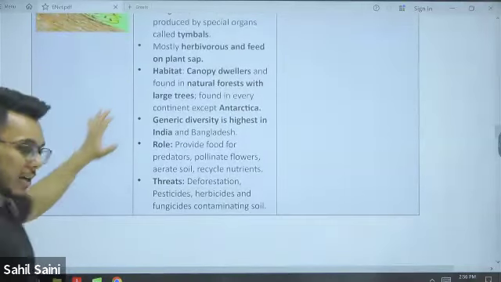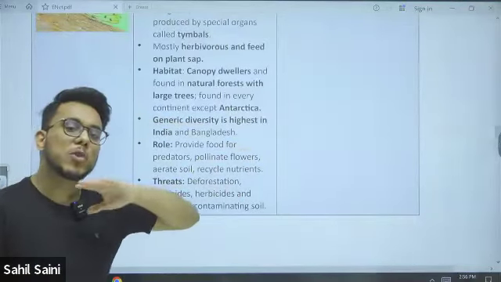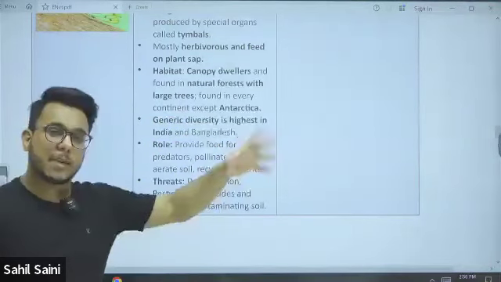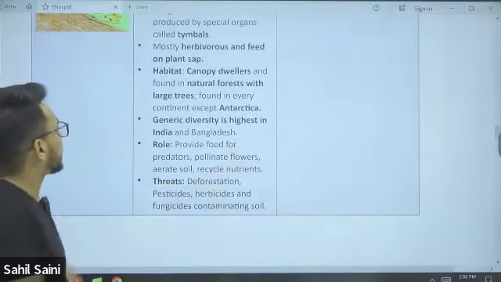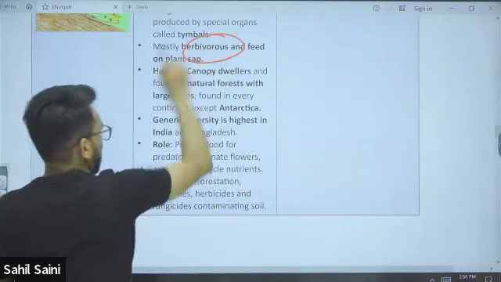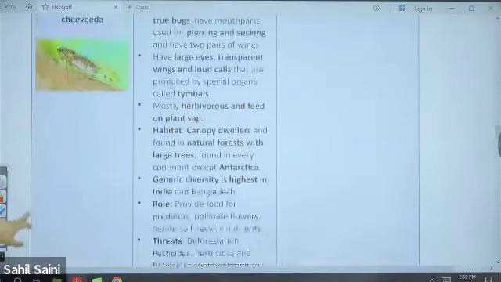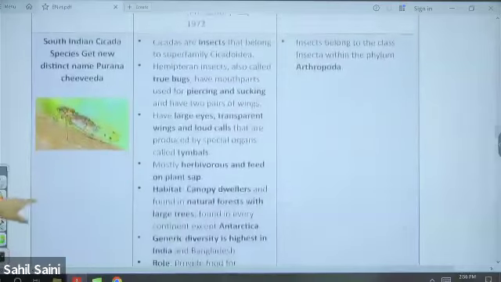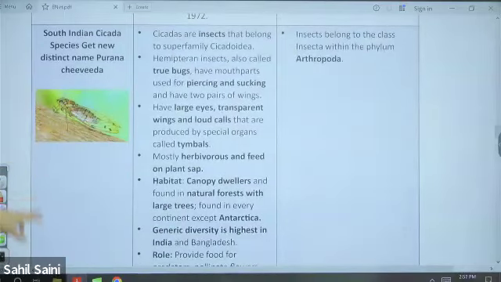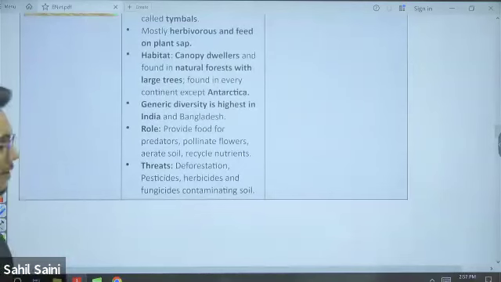These cicadas are found across the world, except extreme places such as Antarctica. In India also, particularly in the Western Ghats, they are found.